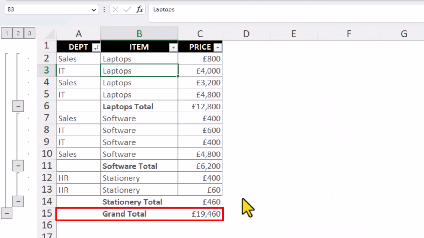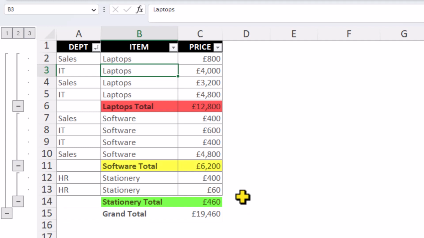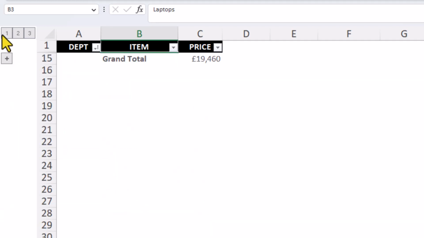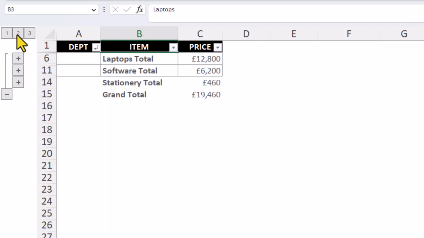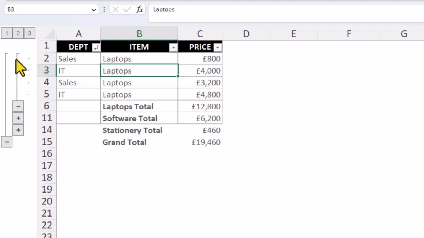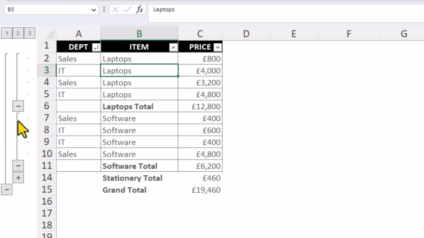And there's our summary data. And for each change, we see our subtotal. We can expand or collapse the view using these buttons over here. Number 1 collapses everything. Number 2 is the next level, and then we can use these buttons to look at individual items. And whenever we want to see the entire structure, just click button number 3.